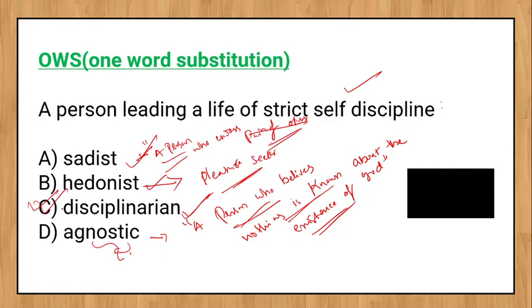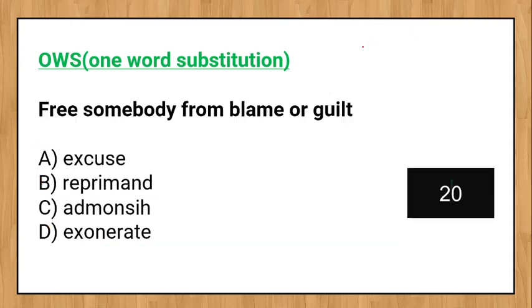So whenever you see a question from OWS, try to eliminate words that you may know from the given options. From the given options, try to eliminate the ones that you know. Thereby you will have only 2 options left. So there is more chance of getting the correct one out of 2, right? More than out of 4. So obviously that is how we do. Elimination process is important. Okay, next question.